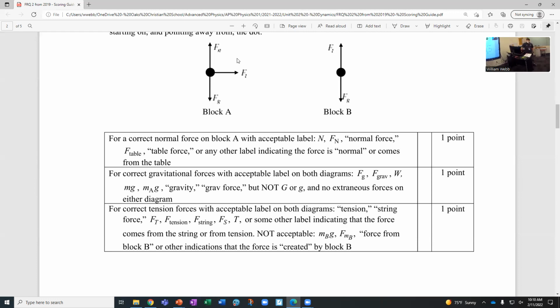And then the third point, for correct tension forces with the acceptable labels. So again, you have to have the tension force in both diagrams to get this point. And they said you can call it tension, string force, FT, F tension, F string, FS, T, or some other label indicating that the force comes from the string or from the tension. You cannot say it's m_B g or F m_B or something like that, because while it's caused by the weight of block B, that's not the actual force. The force is the tension in the rope. So it has to be something related to the tension in the string to count. So questions for part B?